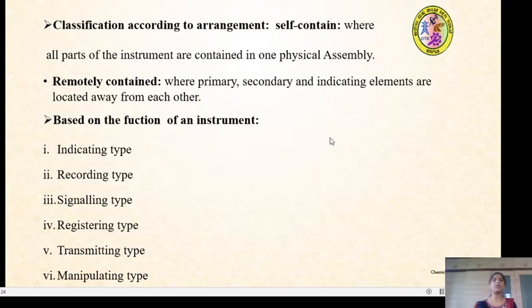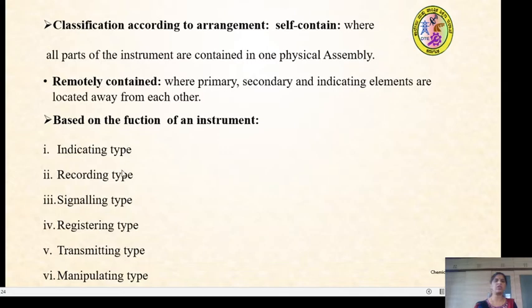Based on the arrangement also, the instruments are classified as self-contained instrument and remotely contained instrument. Self-contained means where all the parts of the instrument are contained in one entire physical entity, or in one physical assembly. Whereas in a remotely contained instrument, the primary, secondary and indicating elements, as we have learned in the classification of the elements, are located away from each other, but they are interconnected to each other for the operation of the instrument.